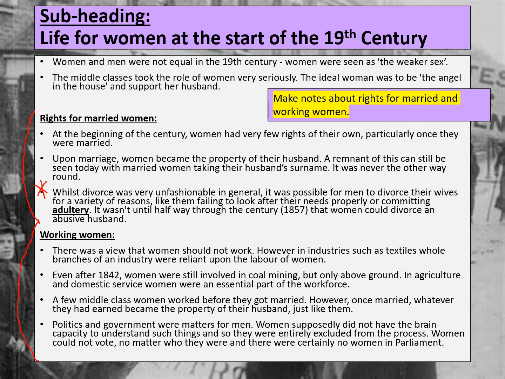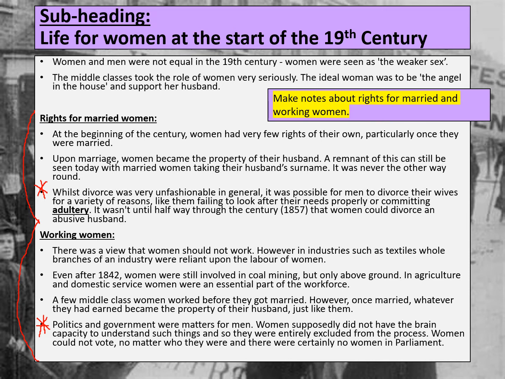One of the other things it does mention here is about politics and government. Of course, politics and government were considered to be matters for men. Women, as we've talked about, were believed to have smaller brains and did not have the same brain capacity to understand such things as politics and government. And so that's why women were entirely excluded from the process.